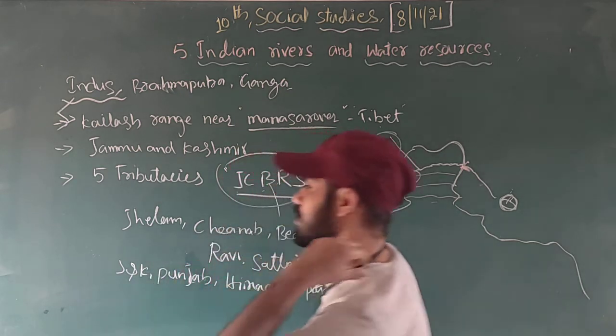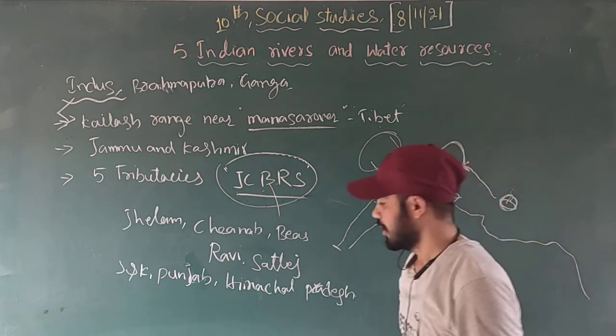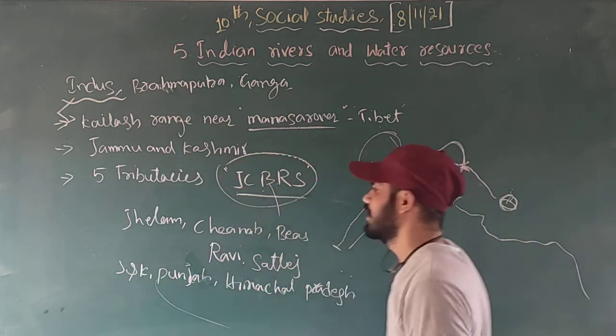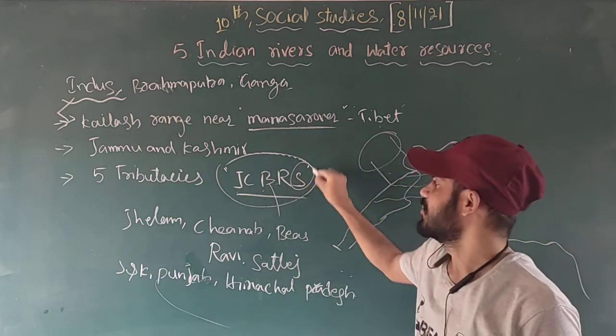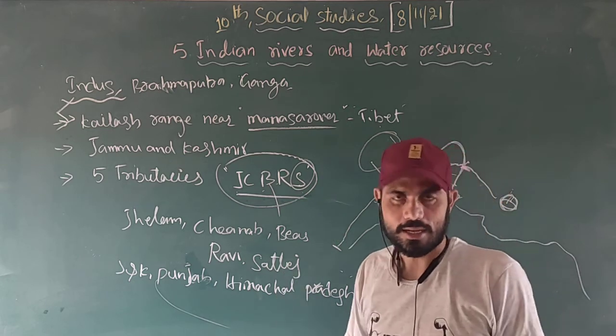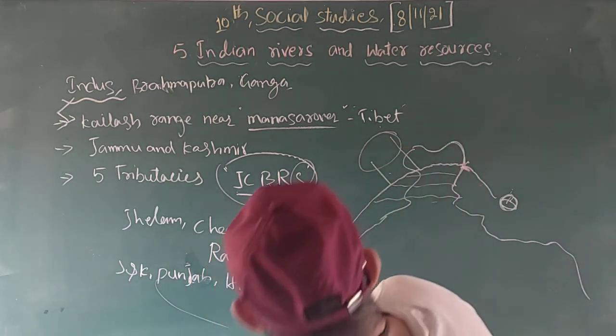The Indus river mainly flows in 3 states: Jammu and Kashmir, Punjab and Himachal Pradesh. Why? Because most of Punjab and Himachal Pradesh is covered by the river Sutlej, which is a tributary of the Indus river. This is the river Sutlej, and this is our Indus.